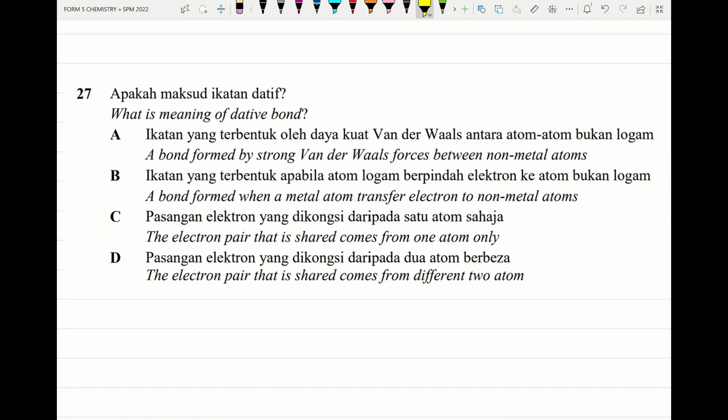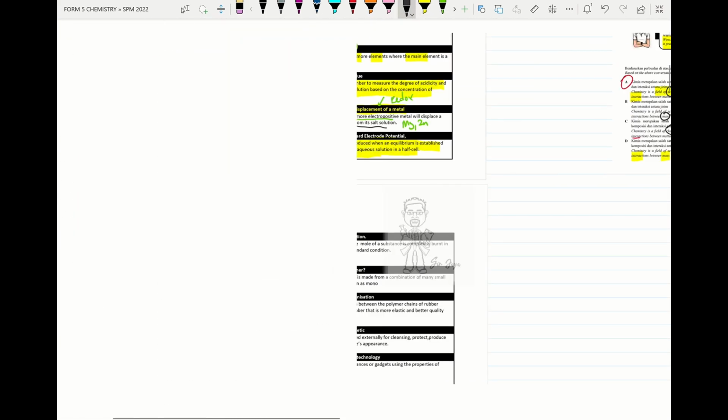Alright, so we try to check this one. What is meant by dative bonding? A bond formed by strong van der Waals force between metal and non-metal. Wrong. A bond formed where metal atom transfers electron to the non-metal atom. So this is ionic compound. So wrong. The electron pair that is shared comes from one atom only. This is the suitable answer. Option D, electron pair that is shared comes from 2 different atoms. So the suitable answer will be C. Alright, so we move on to the next part.